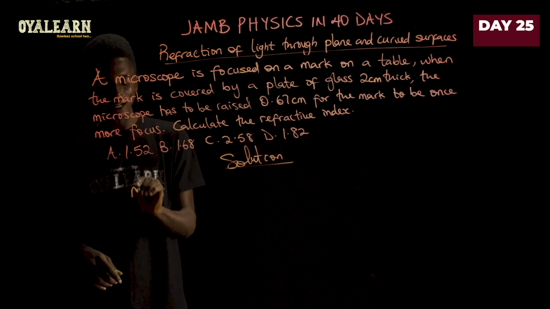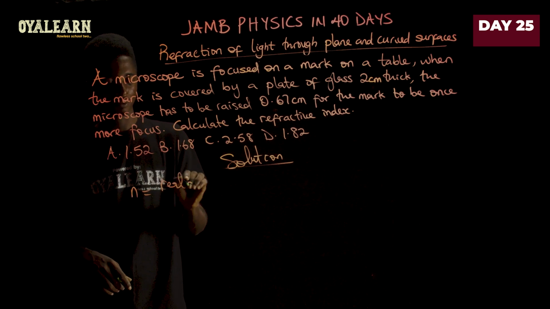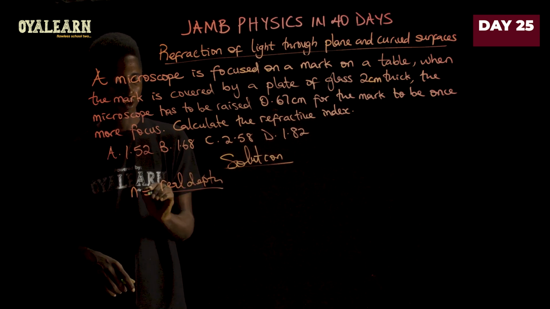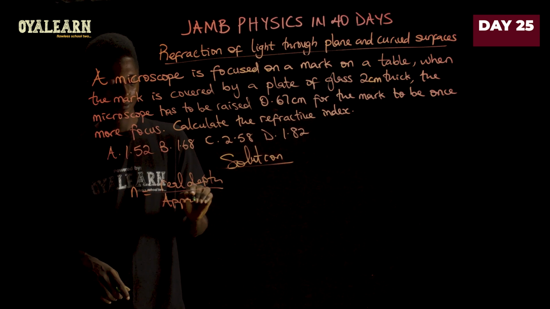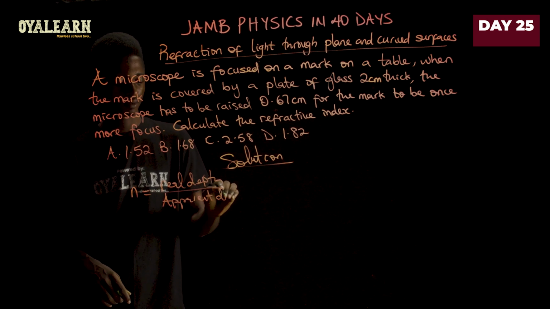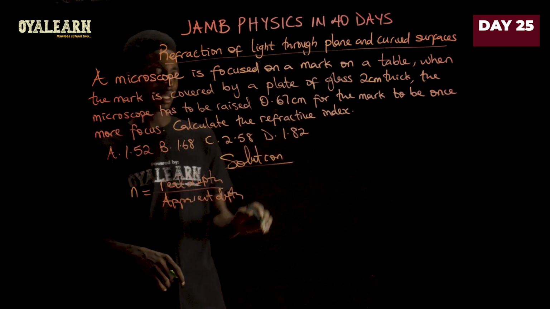So when you apply refractive index equals real depth over apparent depth, we should get our answer.